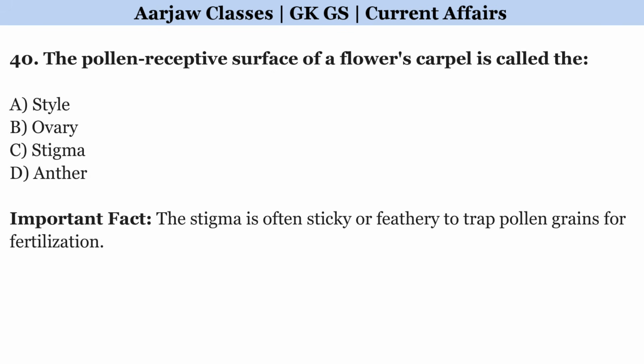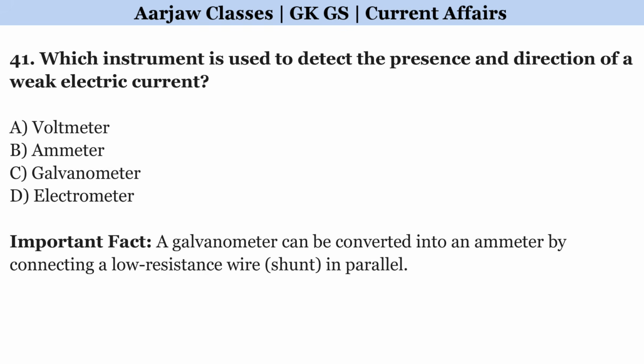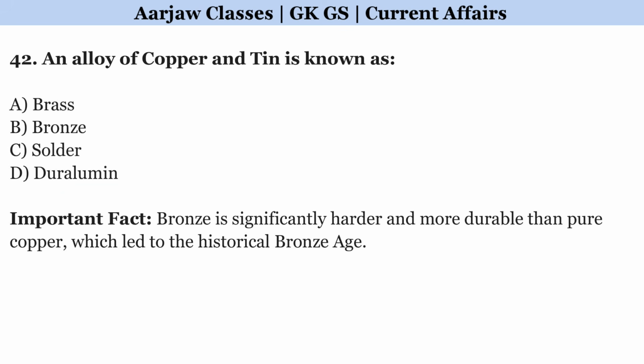The pollen receptive surface of a flower scalpel is called the? Correct option is C. Stigma. Which instrument is used to detect the presence and direction of a weak electric current? Right option is C. Galvanometer. An alloy of copper and tin is known as? Right option is B. Bronze.